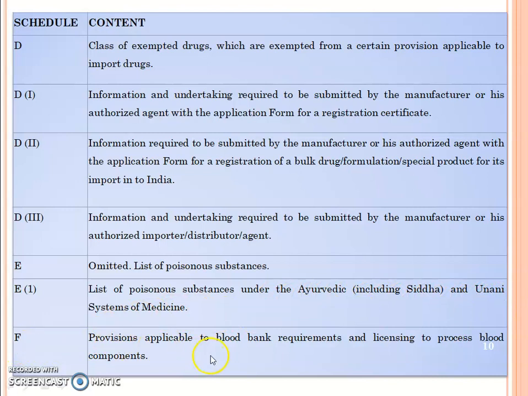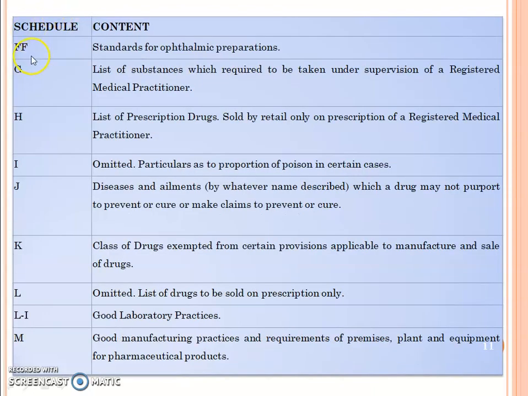Schedule F: provisions applicable to blood bank requirements and licensing to process blood components. Schedule FF contains standards for ophthalmic preparations. Schedule G contains a list of substances which are required to be taken under the supervision of a registered medical practitioner. Schedule H contains a list of prescription drugs sold by retail only on the prescription of a registered medical practitioner. Schedule I, omitted: particulars as to the proportion of poison in certain cases.